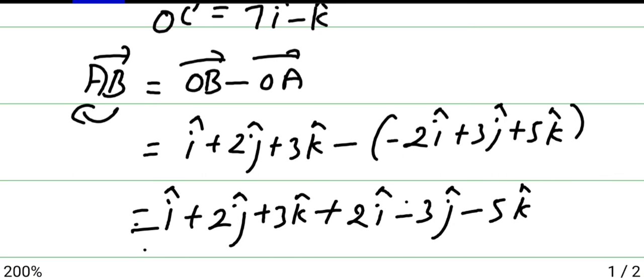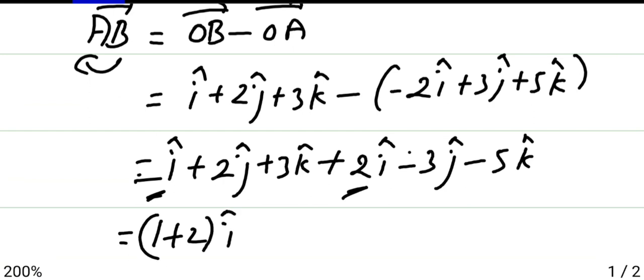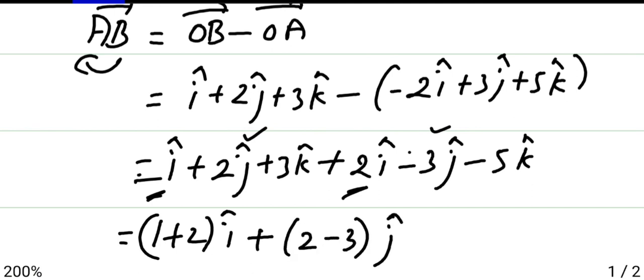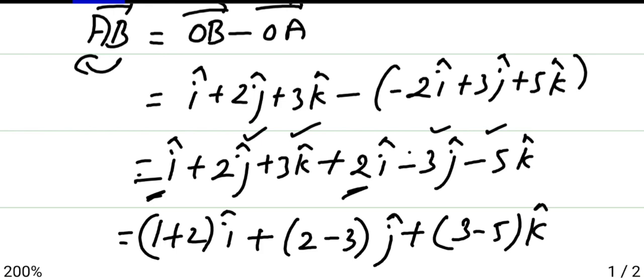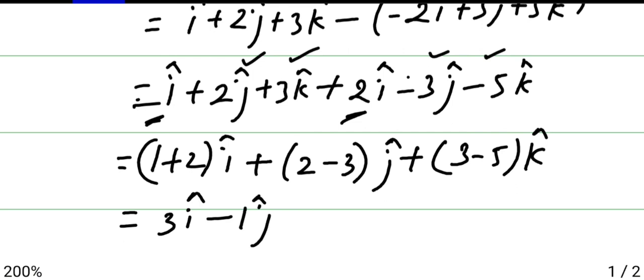Now just take i with i, take common. So it will be 1 plus 2, i cap, then j and j, 2 minus 3, j cap, then again k and k, 3 minus 5, k cap. So here it will be 3i cap minus 1j cap minus 2k cap. So this is your AB vector.